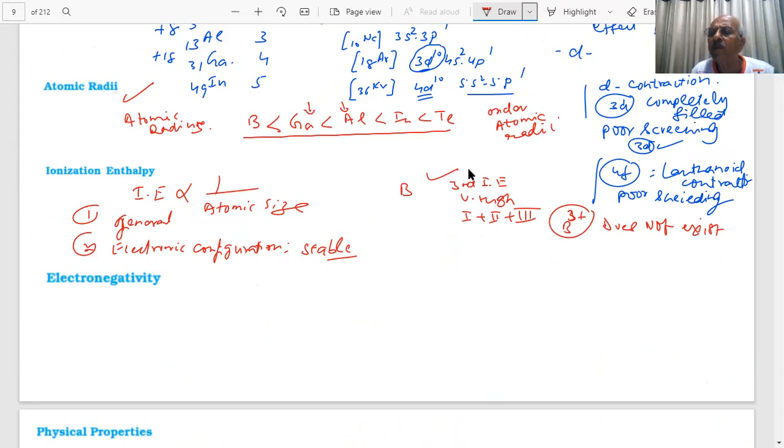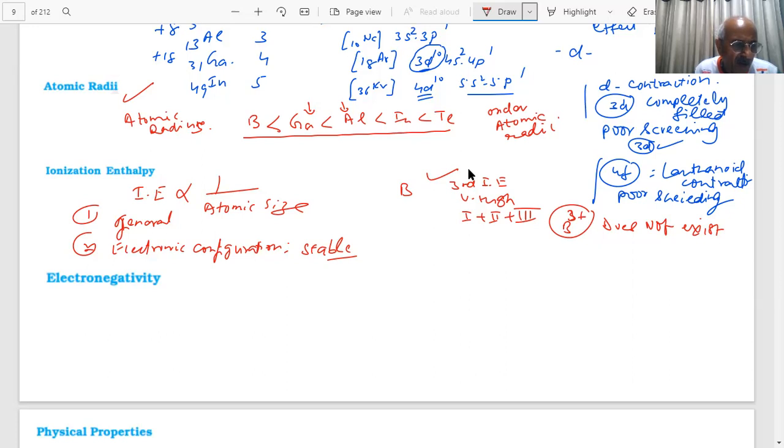It will form covalent bonds, students, covalent. You won't get B3+, because a very, very large amount of energy is required, and you don't have that much energy. So it will not exist, because of its small size and high ionization energy. The B3+ ion is not going to exist. As you can see, the ionization energy is high.